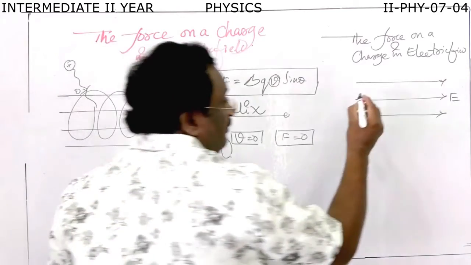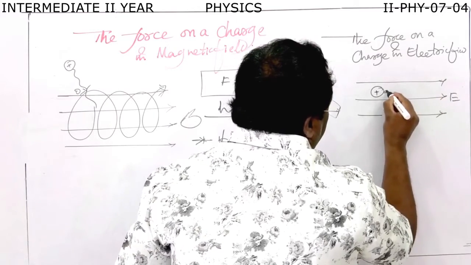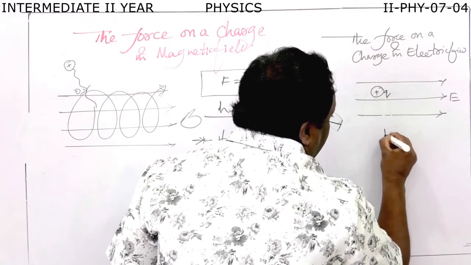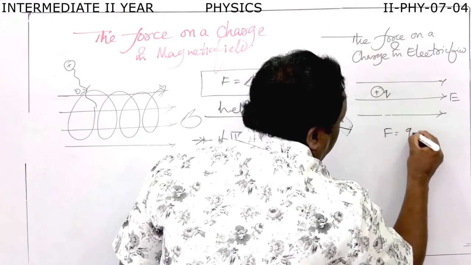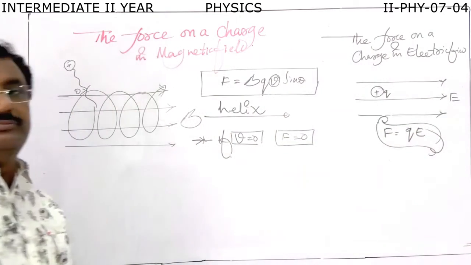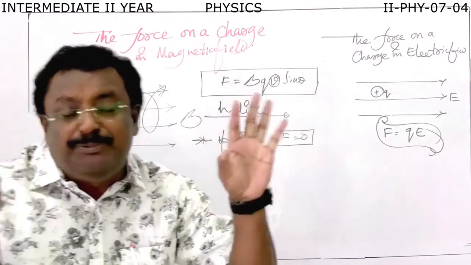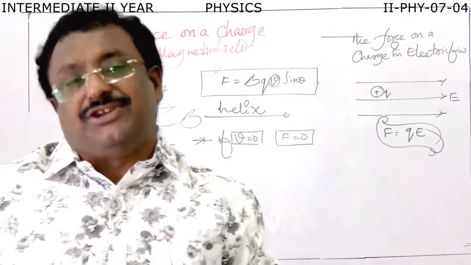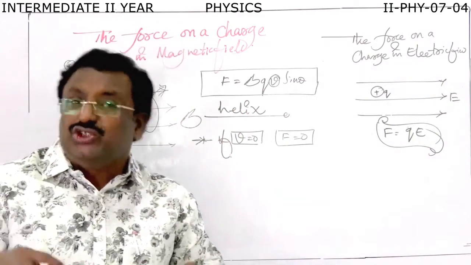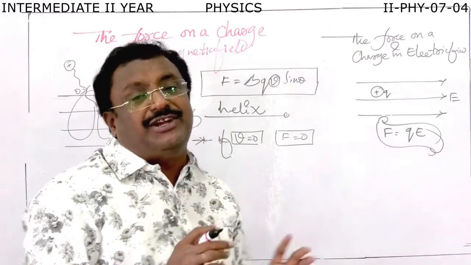When we keep a charge in this electric field, the magnitude of the charge is Q. Now, the force on a charge in the electric field, F is equal to Q into E. The force on a charge in the electric field does not depend upon the velocity of the charge. Whether the charge is at rest or in motion, whatever it may be, the force does not depend upon its velocity.